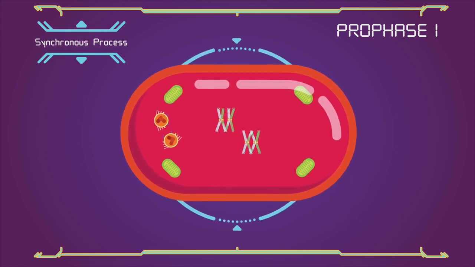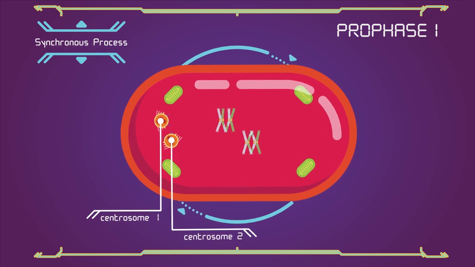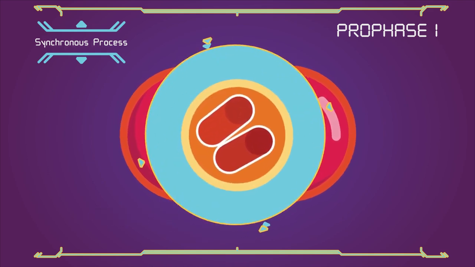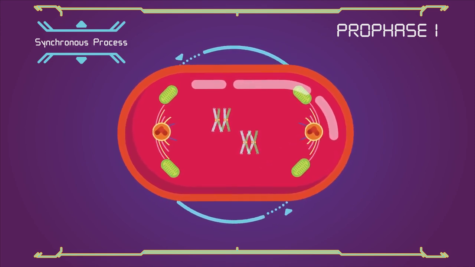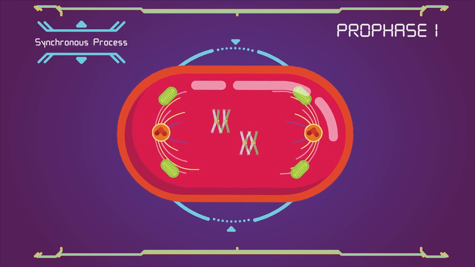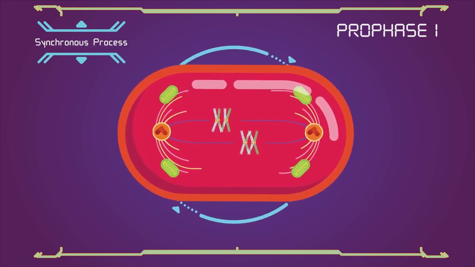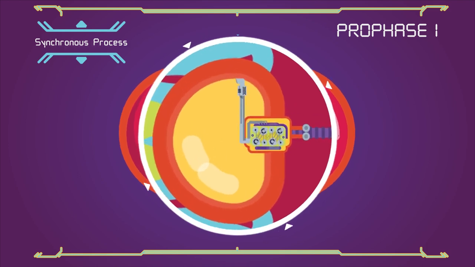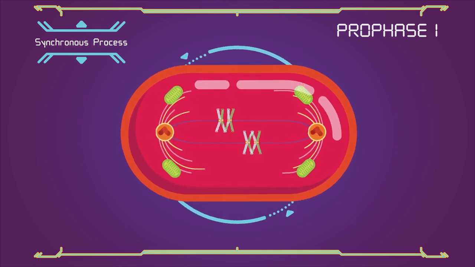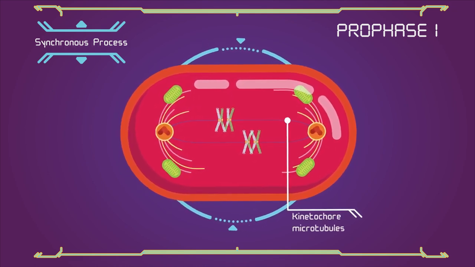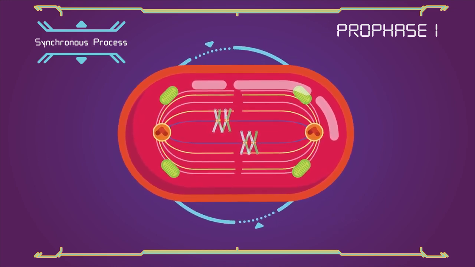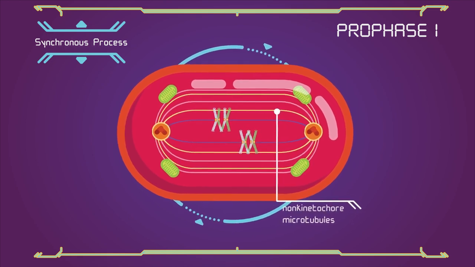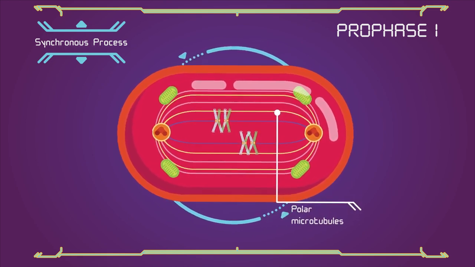Synchronous process. During these stages, 2 centrosomes, containing a pair of centrioles in animal cells, migrate to the 2 poles of the cell. The microtubules invade the nuclear region after the nuclear envelope disintegrates, attaching to the chromosomes at the kinetochore. The kinetochore functions as a motor, pulling the chromosomes along the attached microtubule. Microtubules that attach to the kinetochores are known as kinetochore microtubules. Other microtubules will interact with microtubules from the opposite centrosome. These are called non-kinetochore microtubules or polar microtubules.